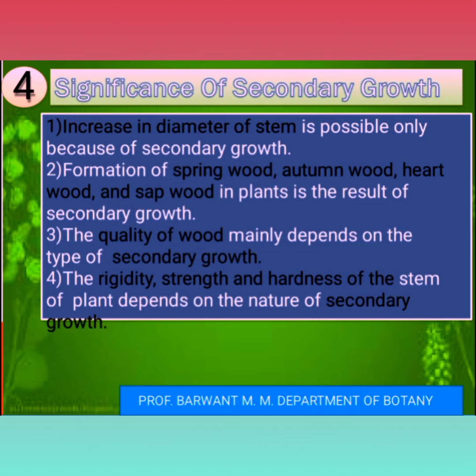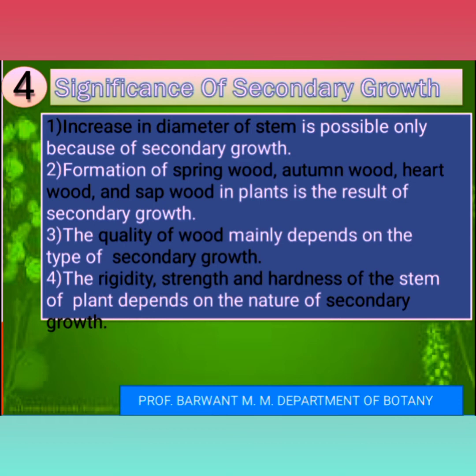Let's see what the significance of secondary growth is. Increase in the diameter of the stem is possible only because of secondary growth. That is the first significance, an important one. Then the second significance: formation of spring wood, autumn wood, heart wood and sap wood in plants is the result of secondary growth. Due to secondary growth, different types of wood are formed, such as spring wood.